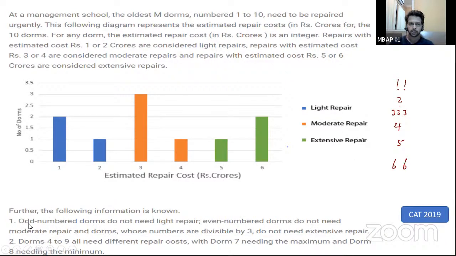And let's figure out the other values which they have mentioned. What have they mentioned? Odd number DOMs will not need the light repair.